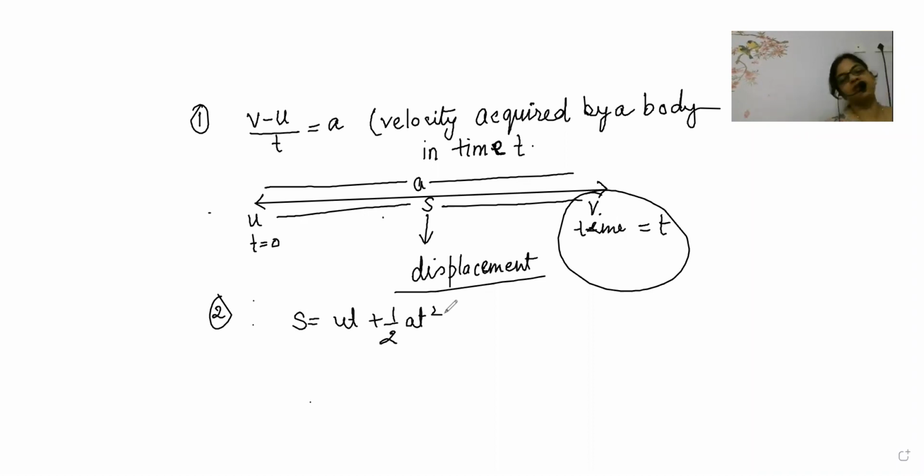So here distance content will be related. This is S is equal to ut plus half at square. This is the second equation of motion. So first I will write all the three equations of motion and one by one I'll discuss. Now the second equation of motion is dependent on displacement and time. The third equation of motion will be exactly dependent on,